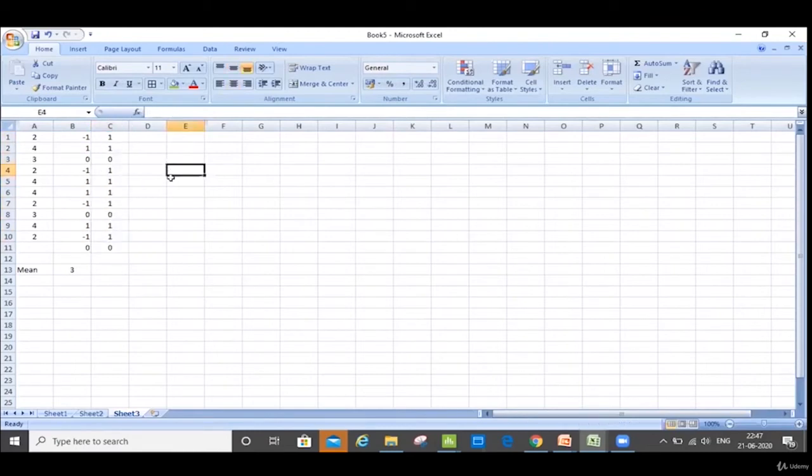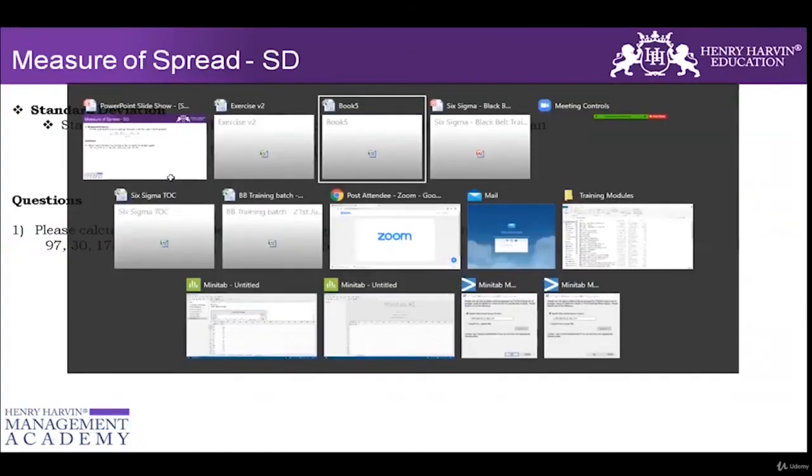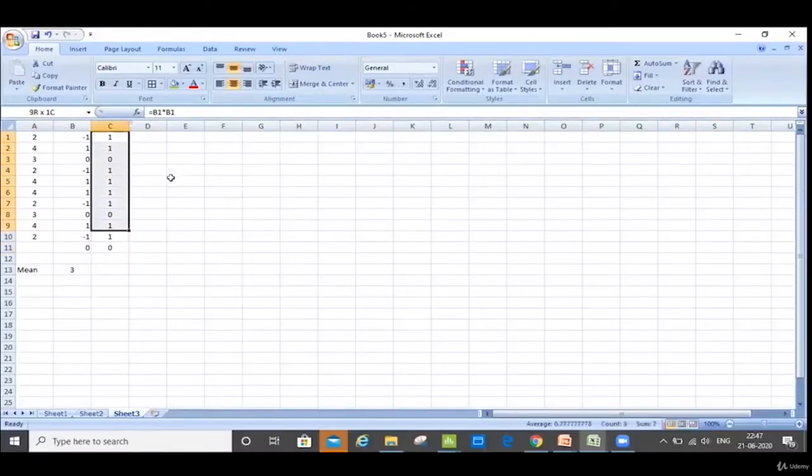Now in order to calculate the standard deviation, what is the formula? Sum of all these divided by n-1. The sum of all these is 8. And I divide it by 11 minus 1. You have also added the 0 in the sum.